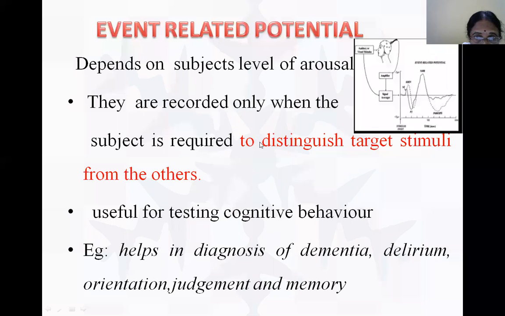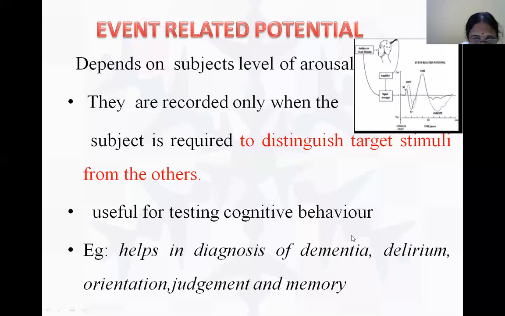When we are recording the amplitude, we come to know his level of recognition. This is event related. This is mainly useful for testing the cognitive behavior of the person, and in the diagnosis of dementia.